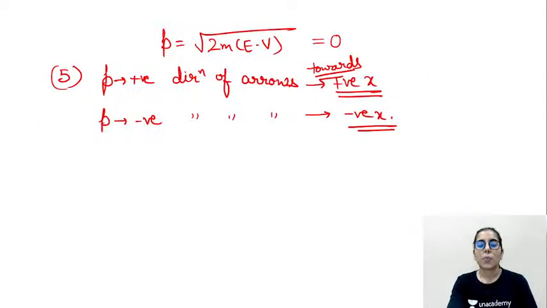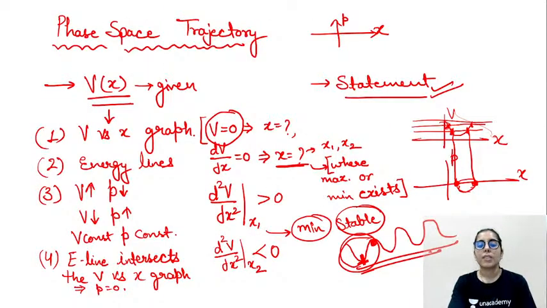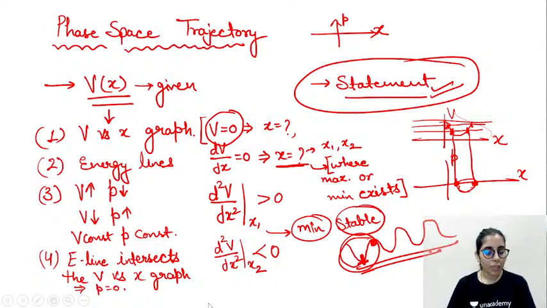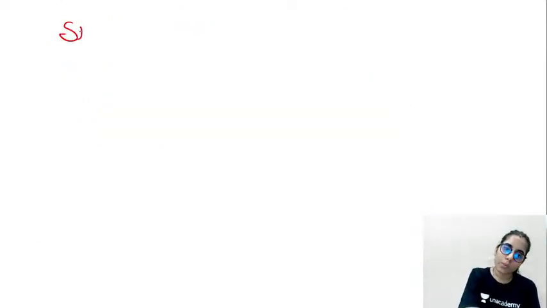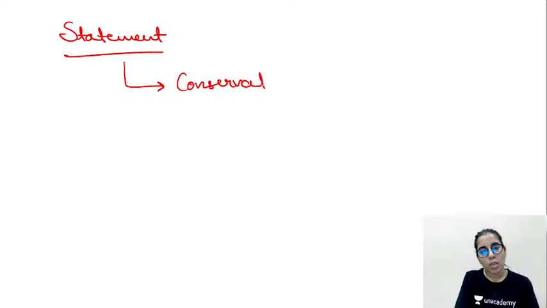Let's talk about the next point now. That is about the second type of questions. If any statement is given to you, it becomes very important to observe whether it shows a conservative system or a non-conservative system. Whether it's conservative or non-conservative, it becomes very important for us to observe.